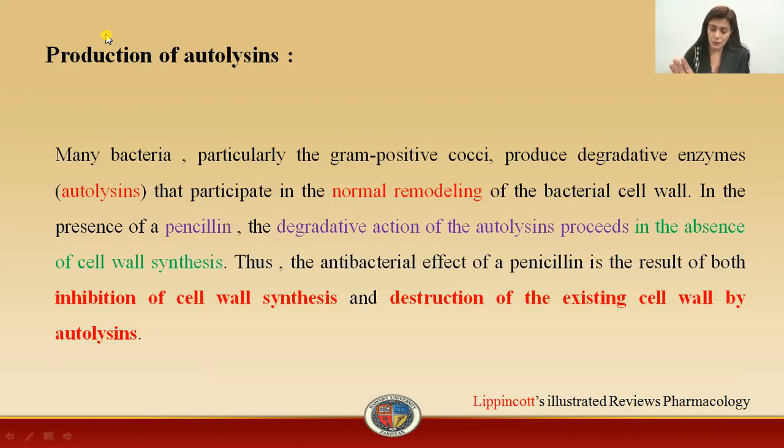So these are the three processes which are being performed by the penicillins to combat or fight against the bacterial infection. The first one was the inhibition of cell wall synthesis within the glycan unit, between the glycan chain. There was no formation of any linkage by these penicillins. The second step was that they are enhancing the effect of the autolysins, and the third is that the osmotic pressure which has already been generated within the cell is disrupting the bacterial cell.